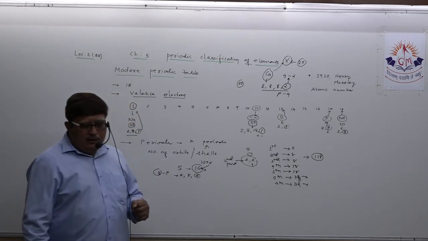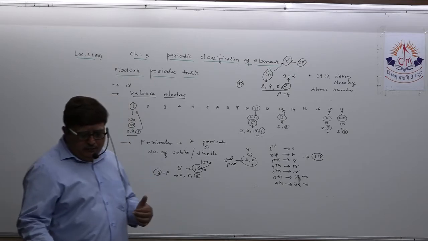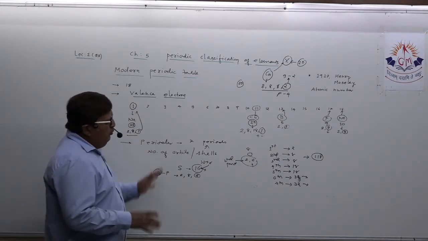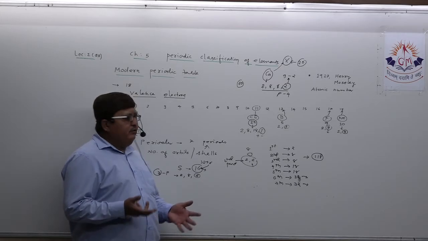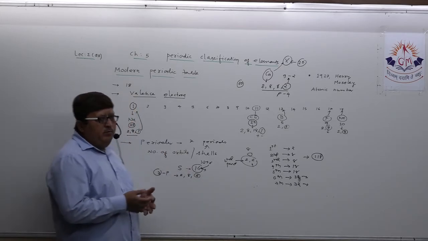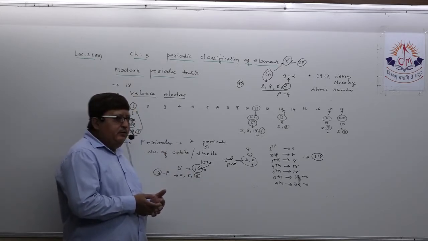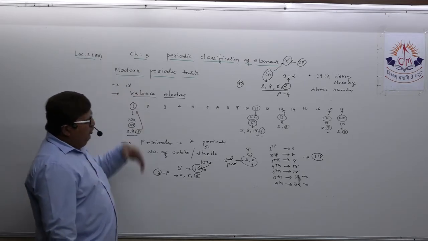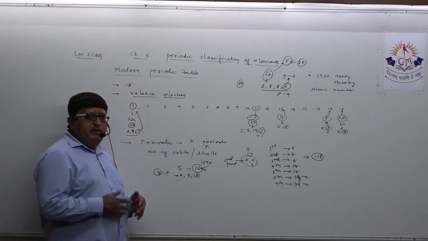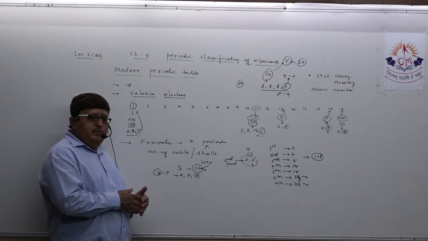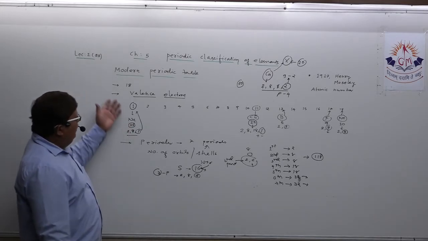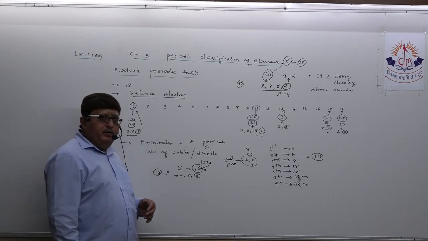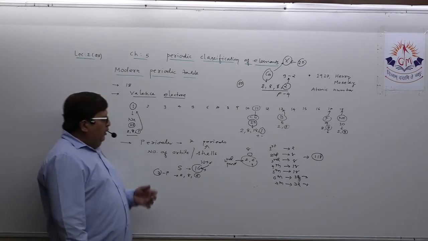So if you are asked in the exam to write a short note on the modern periodic table, how will you write? First, in 1917, Henry Moseley discovered the concept of atomic number. The modern periodic table was developed with reference to Mendeleev's periodic table, but based on atomic number. There are 18 groups and 7 periods in the modern periodic table.